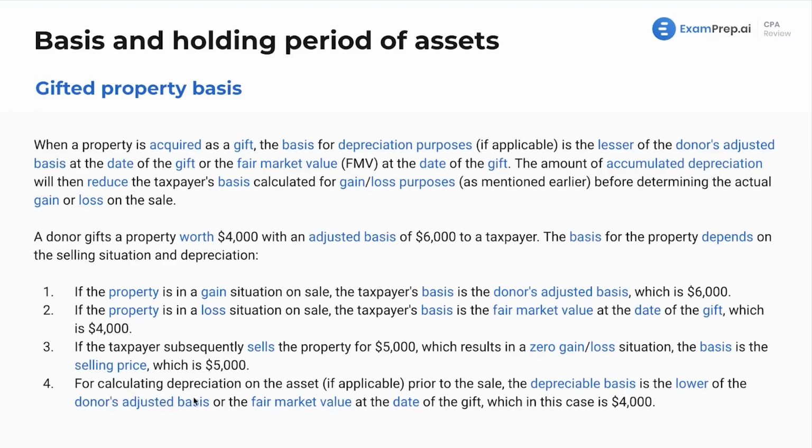Lastly, for calculating depreciation on the asset, again, if applicable, meaning if it's an actual depreciable asset, such as if you were gifted a car, or a piece of depreciable property, such as a building, we know land is not depreciable. Prior to the sale, the depreciable base is the lower of the donor's adjusted basis or the fair market value at the date of the gift, which in this case would be that $4,000.